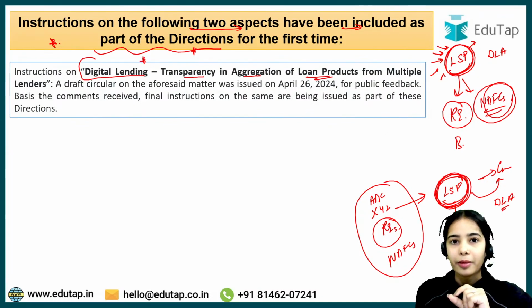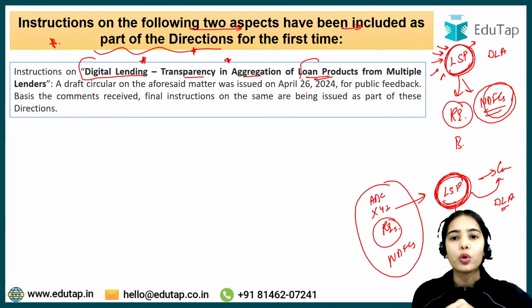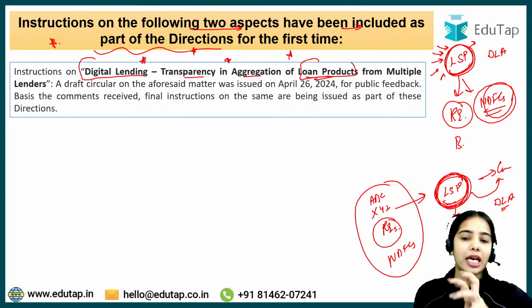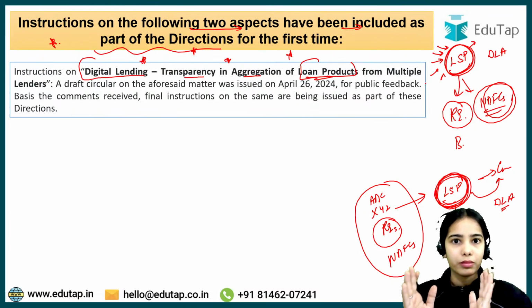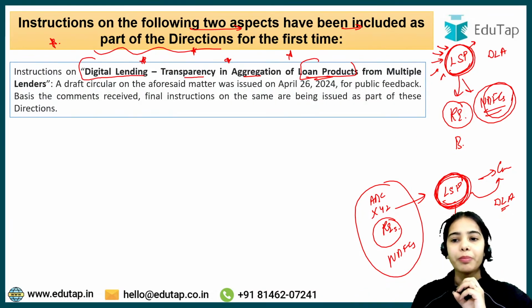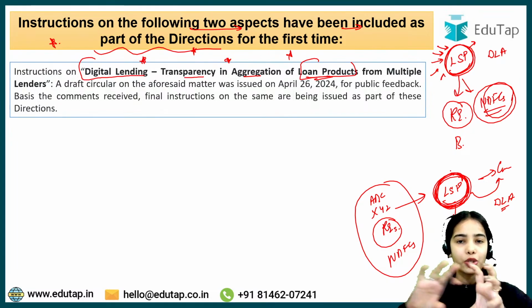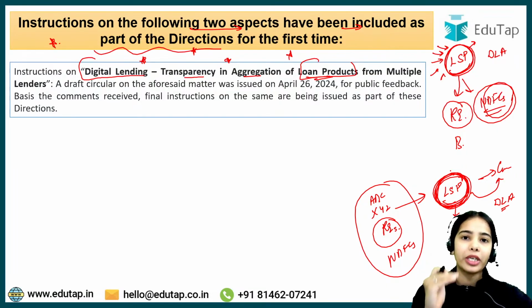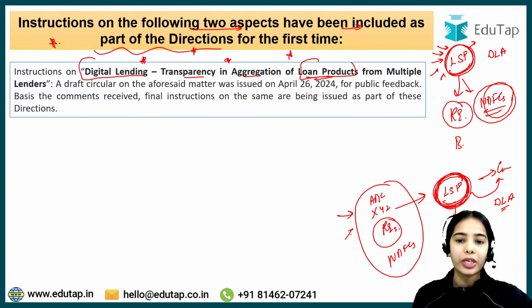So in digital lending, there should be transparency in aggregation of loan products from multiple lenders. That we will see, what directions are released in the digital lending directions. But basically, I hope you have understood the structure, that a lending service provider can be connected with multiple regulated entities, and these multiple banks and NBFCs are providing different loan products.